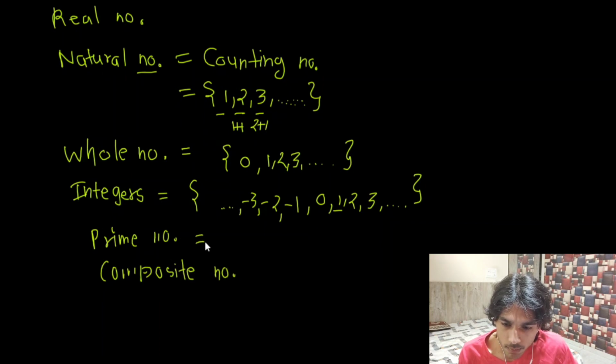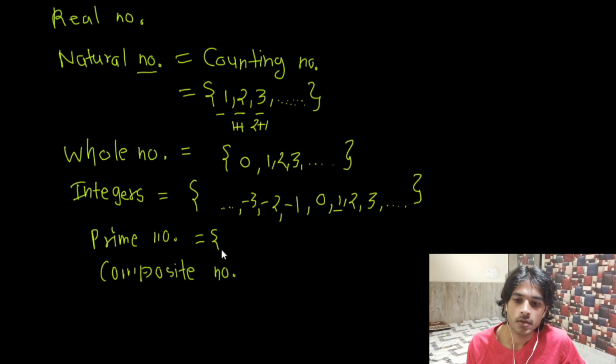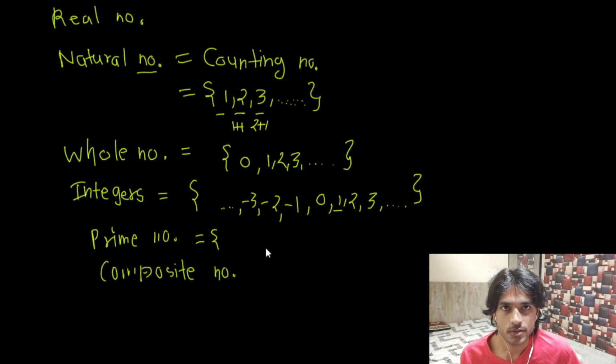So what are prime numbers? Prime numbers by definition means a number which has only two factors. One factor is going to be 1 and the other factor is the number itself. When I say factor, what do I mean by factor? I'm going to explain that.